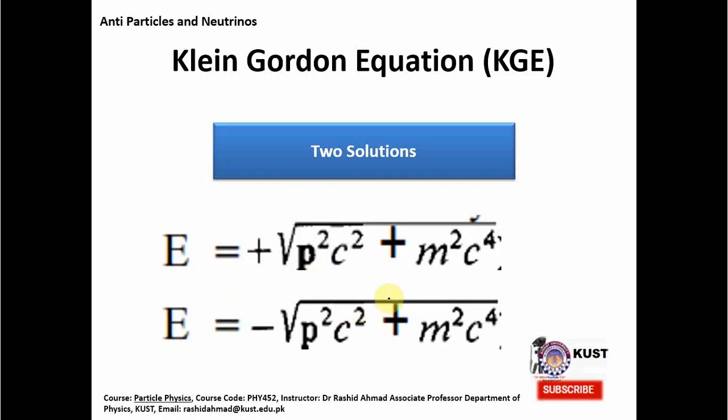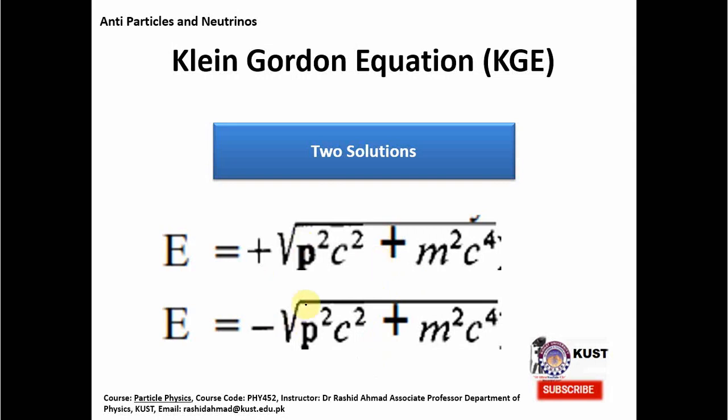Now this was exactly the reason that Schrödinger did not publish this Klein-Gordon equation and rather put it away. Later on, when he died, it came out of his drawer. But at that time, Klein and Gordon had already published this equation, so it got their name.